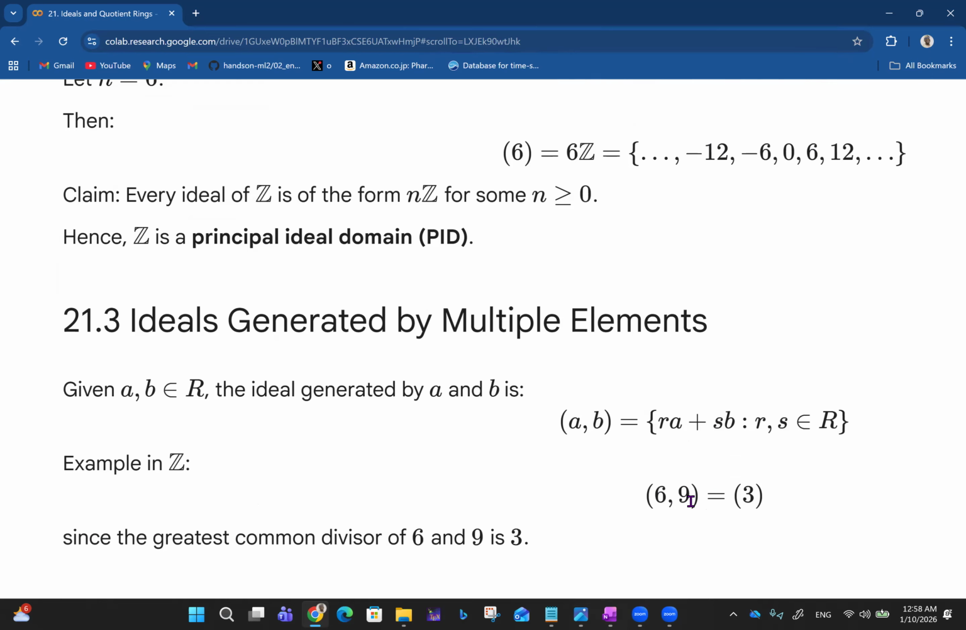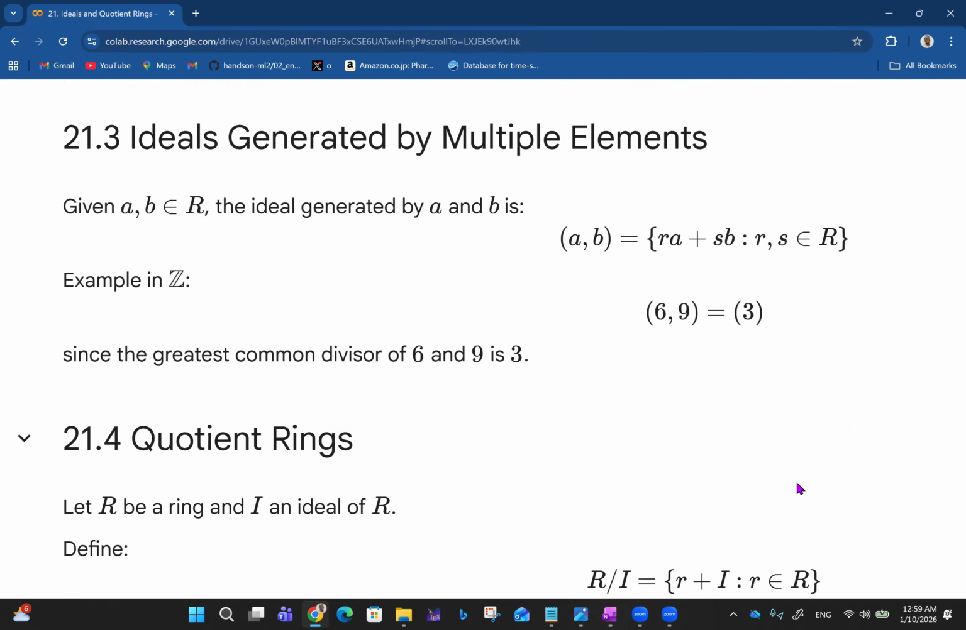So at the end of the day, an ideal generated by two elements boils down to the ideal generated by the greatest common divisor of these two elements. In this case, this will just end up being multiples of 3, all r, based on whatever r is.